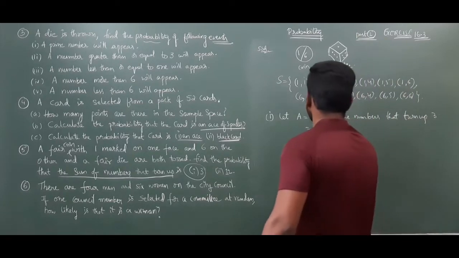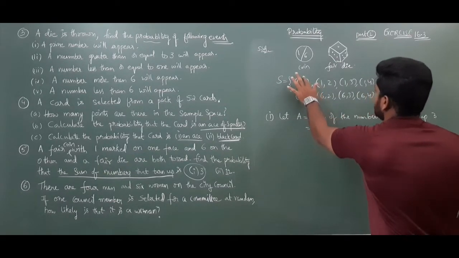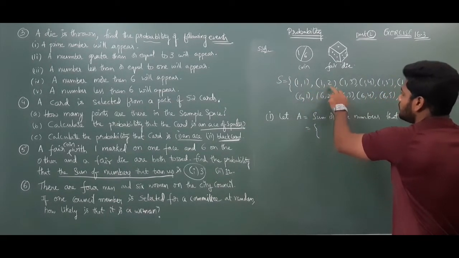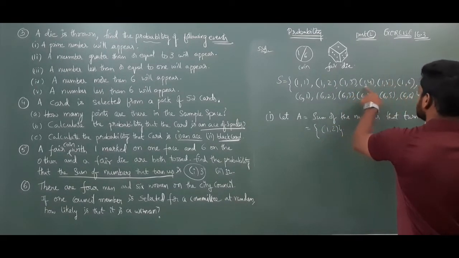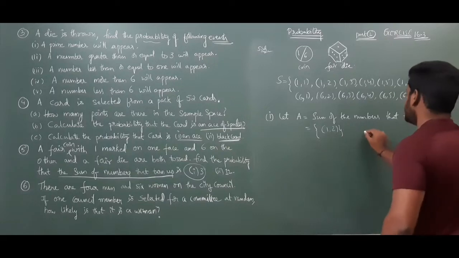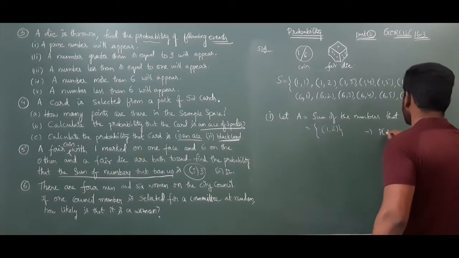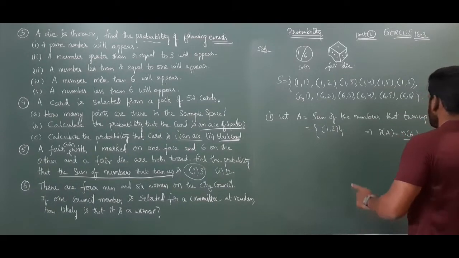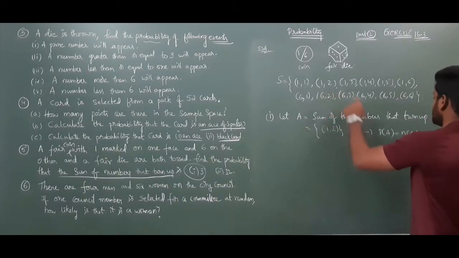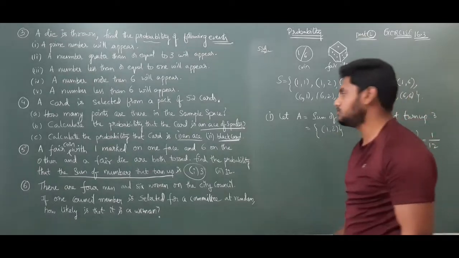What is that event? Which summation will we get 3? 1 comma 1? No. 1 comma 2? Yes. Next, no. So only one event. Therefore, one event means P of A is N of A by N of S. How many elements are there? Only 1 out of 12. So it will be 1 by 12 chance.